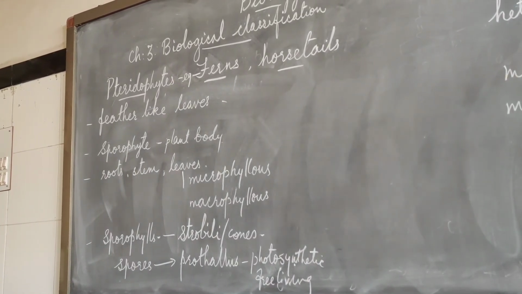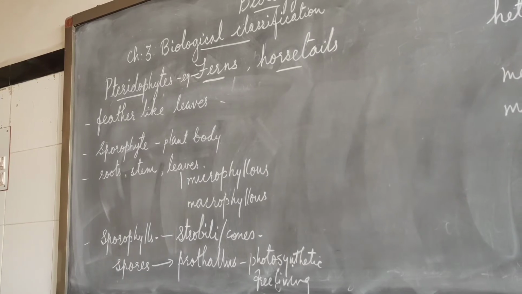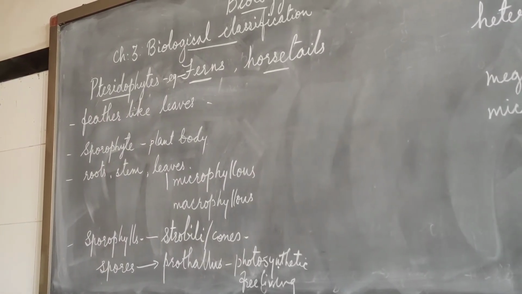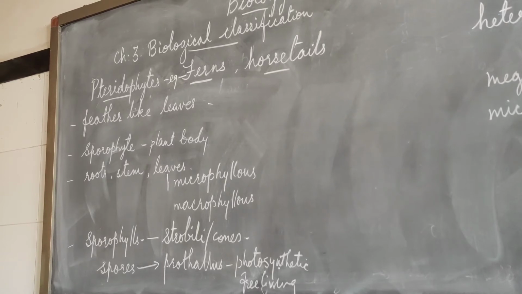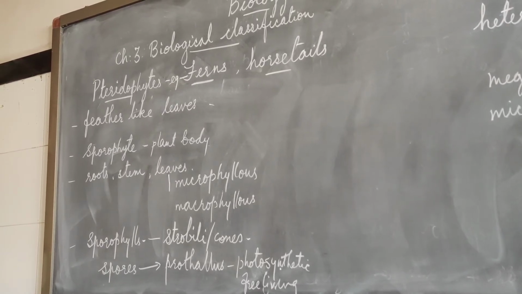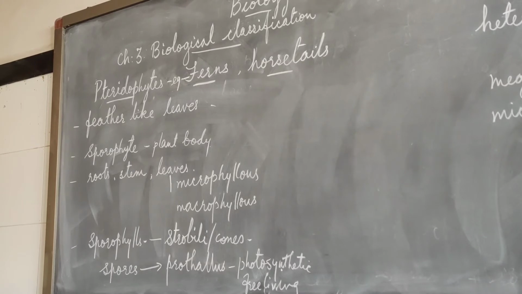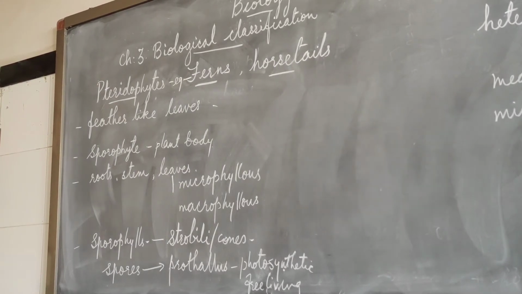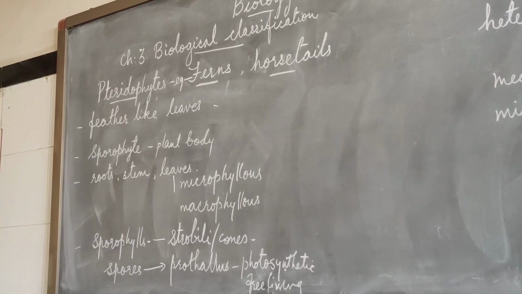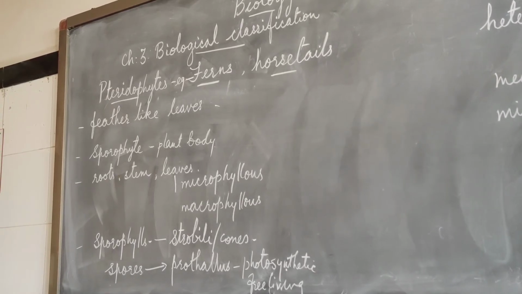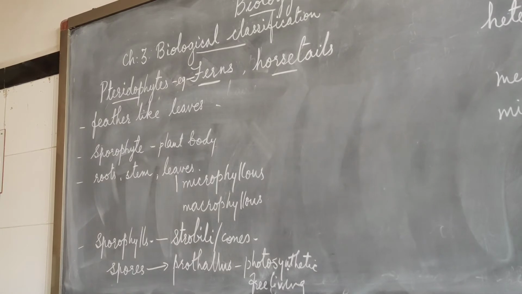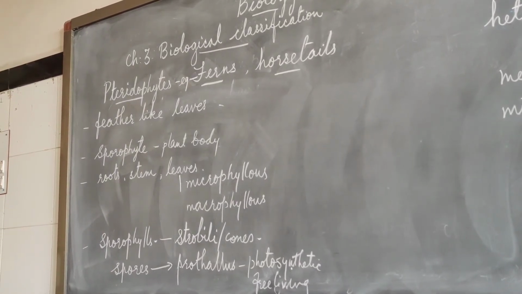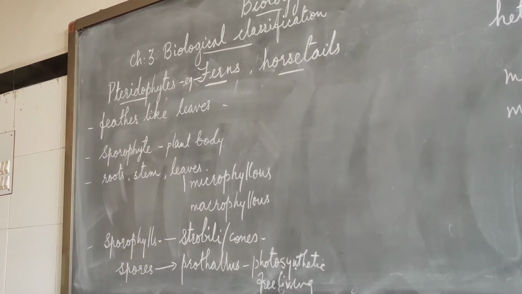So, in some higher pteridophytes, you will find the sporophylls forming strobili or cones. Examples are Selaginella and Equisetum. The sporangia produce spores by meiotic divisions from the spore mother cells, and these spores germinate and give rise to the multicellular free-living prothallus.